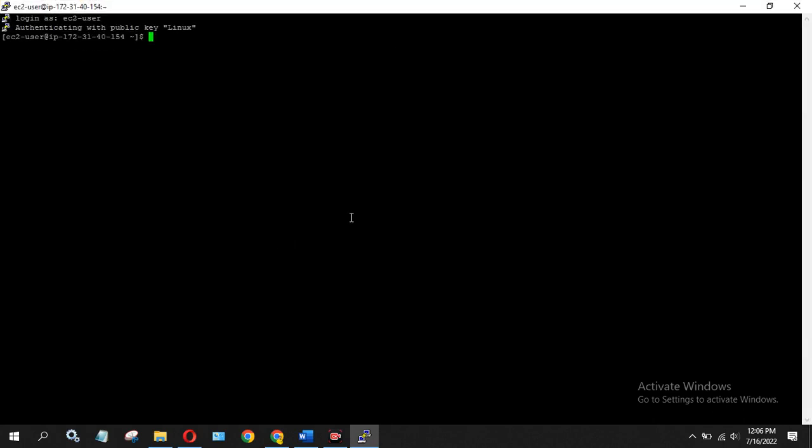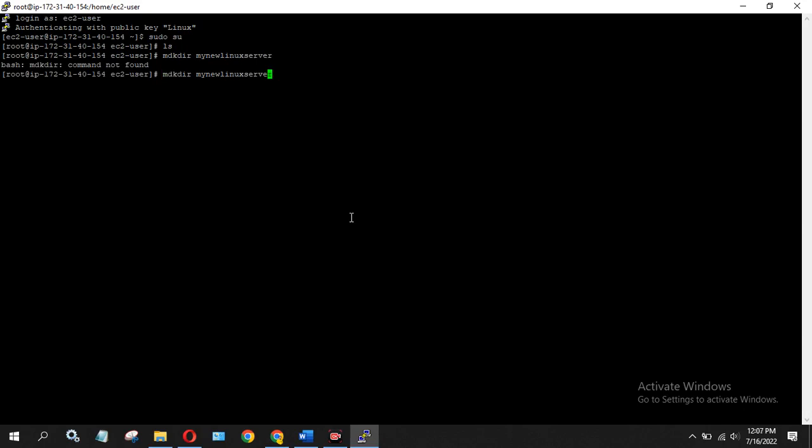Let me do sudo su. I am now a root user. I can just type ls. Nothing is there, right? So do one thing: create one directory with mkdir. Suppose my new Linux server. Something is wrong, let me fix it. mkdir is the correct one. I have created one directory. Type ls and you can see one directory is created.